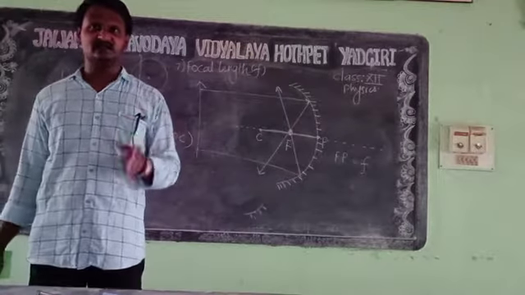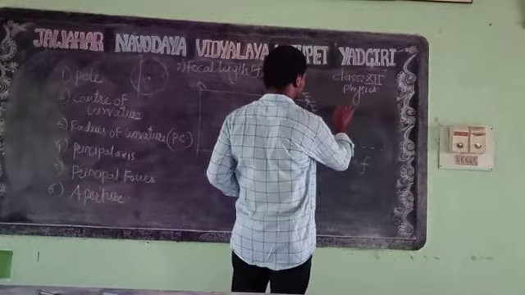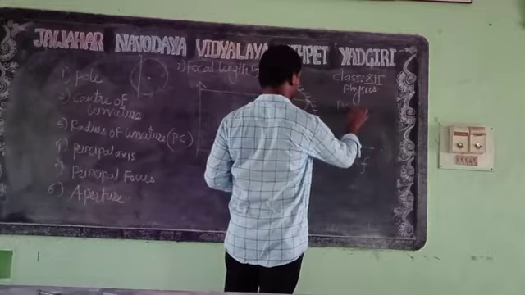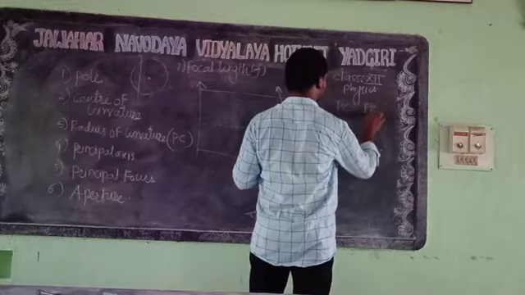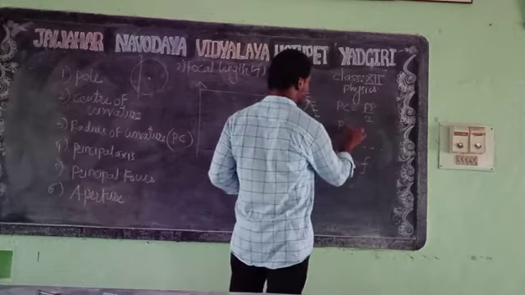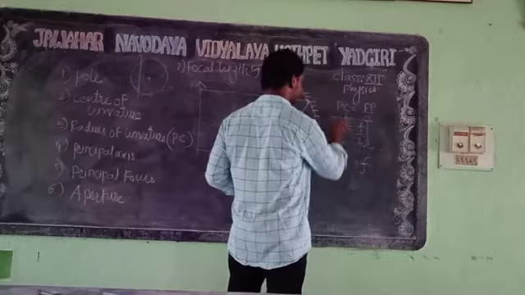Focal length is always half of the radius of curvature, so from this we can write PC is equal to FP by 2, which means R is equal to f by 2.